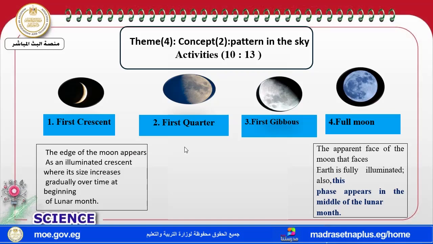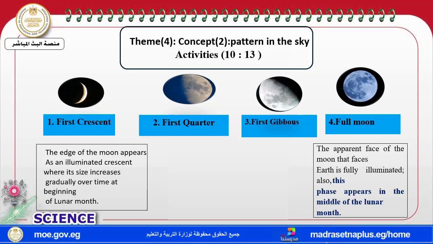After that, the first quarter: brightness increases and half of the moon is bright. After that, when 3/4 of the moon is bright, it's the first gibbous.